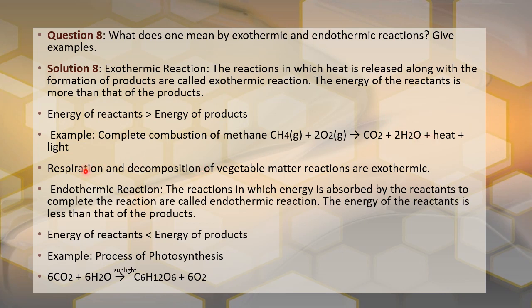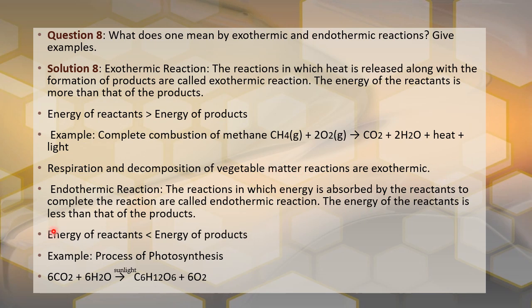One more example: respiration and decomposition of vegetable matter reactions are exothermic. We have already studied respiration. Now decomposition of vegetable matter also comes under this. Whenever we decompose any vegetable matter, it becomes slightly warm. You can check this by keeping vegetable matter in the house. The surrounding area becomes slightly warm. That indicates that energy is given out in that area. That is the indication that decomposition of vegetable matter, organic matter, is exothermic.